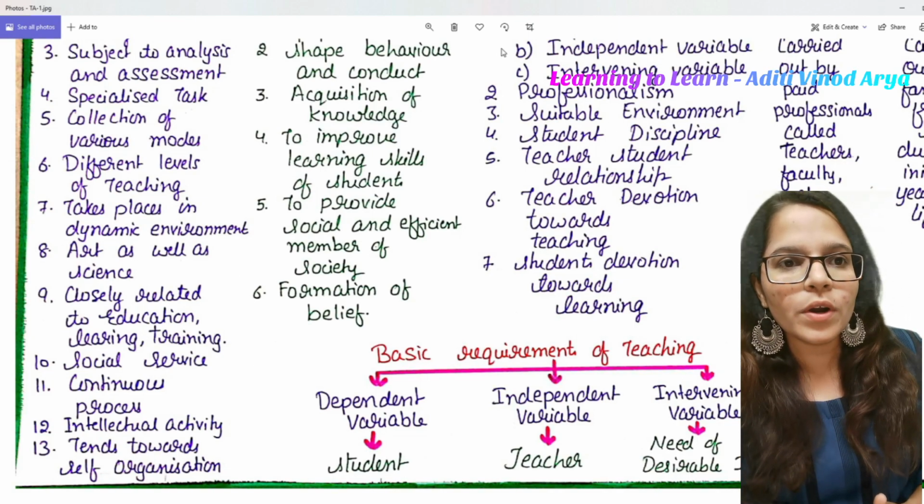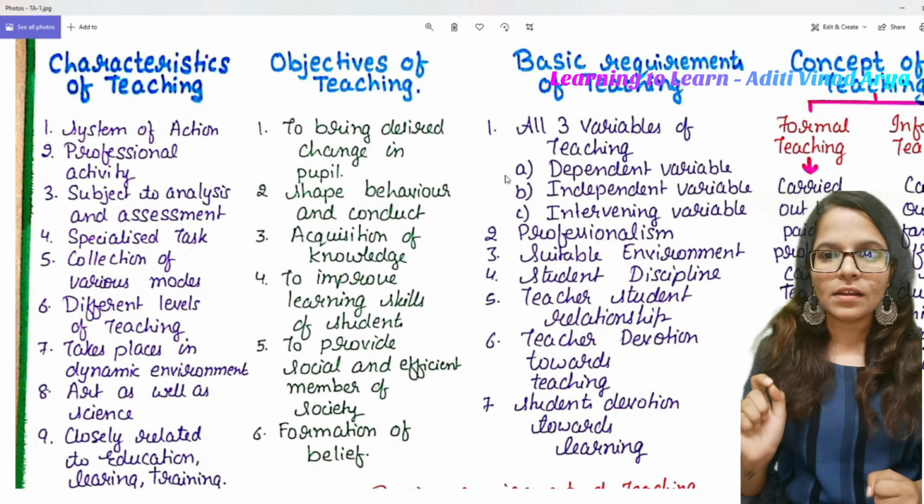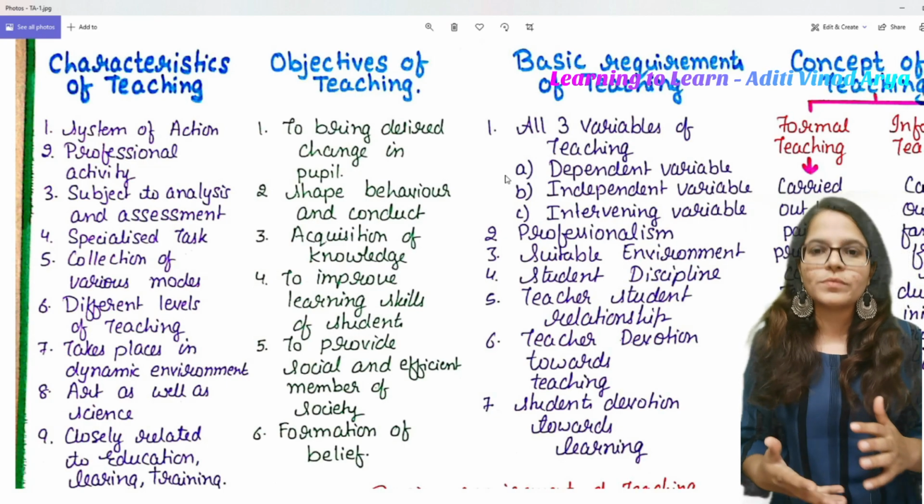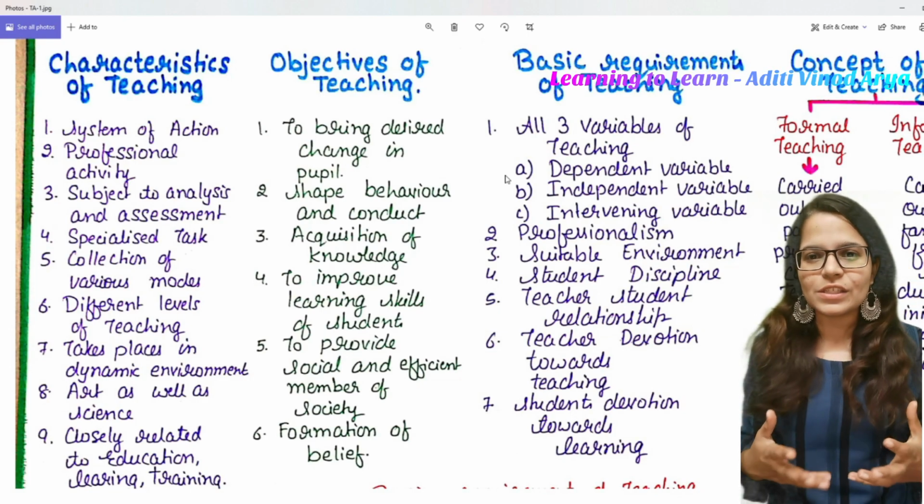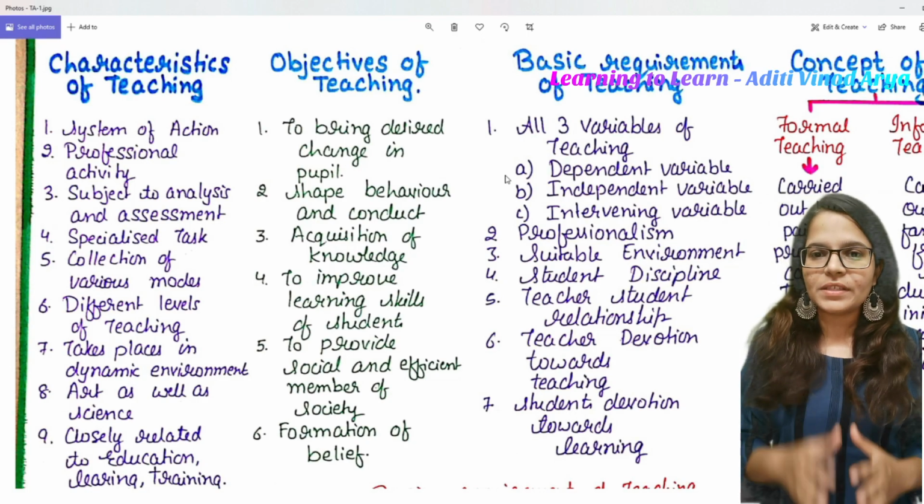Now let's move forward with the second topic, that is called objectives of teaching. It is written in the green color pen. Okay, so what are the basic objectives of teaching? Objectives can also be known as various aims or reasons why a teacher teaches. Okay, so the first is, this is the basic question.